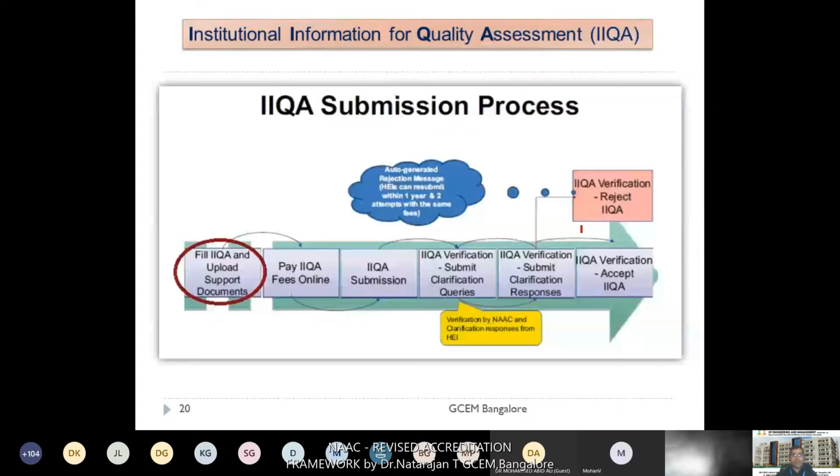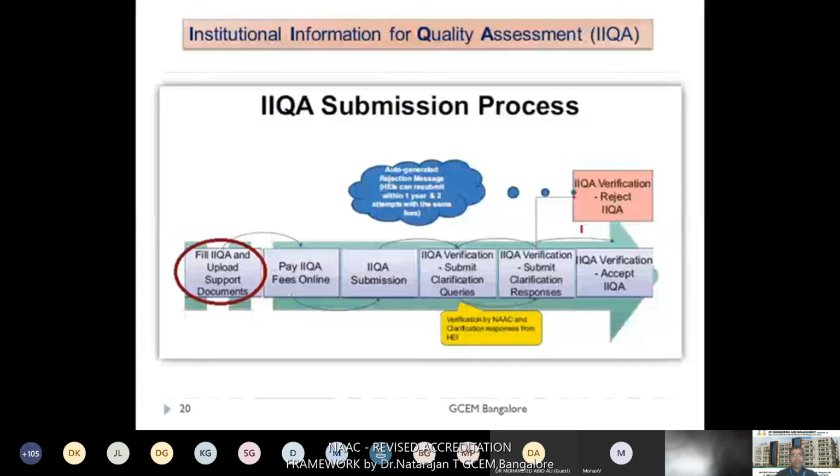This is the overall process of IIQA submission. Filling the IIQA and uploading your supporting documents is the major process expected from the HEI. After uploading the IIQA in the web portal, you need to pay the IIQA fees. As I mentioned earlier, it is around 25,000 plus GST. Then you need to submit the IIQA in the portal. After payment, NAAC will verify your IIQA and they will send clarification queries.